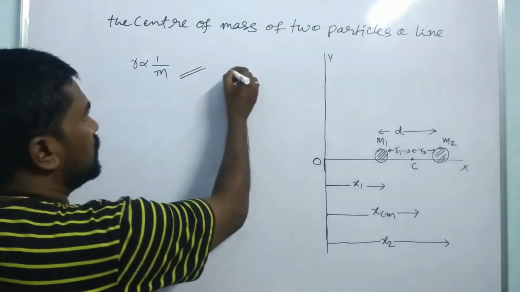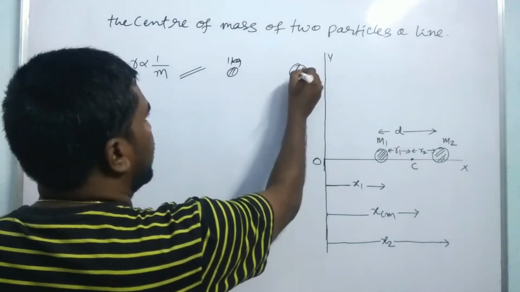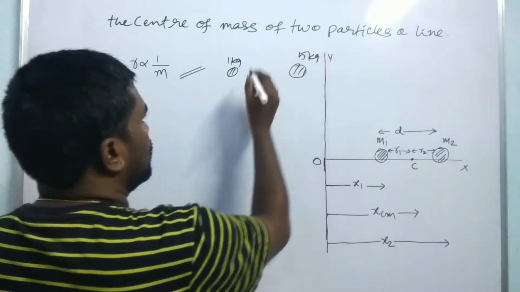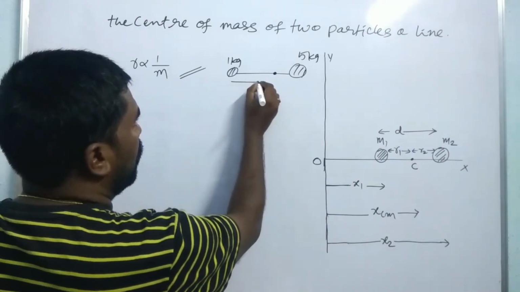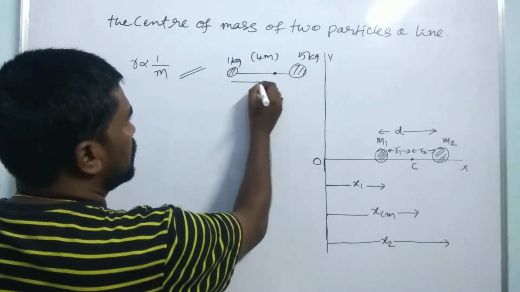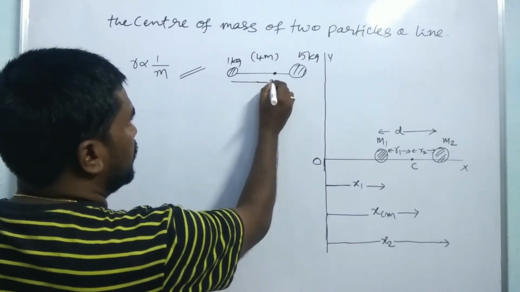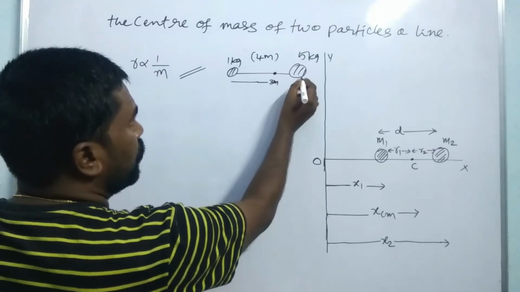For suppose here there is a 1 kg body and here there is a 5 kg body. The center of mass must be at a distance of, so here there is 4 meter at first. The center of mass must be at 3 meter. At 3 meter. 3 meter is nearer to the 5 kg body.